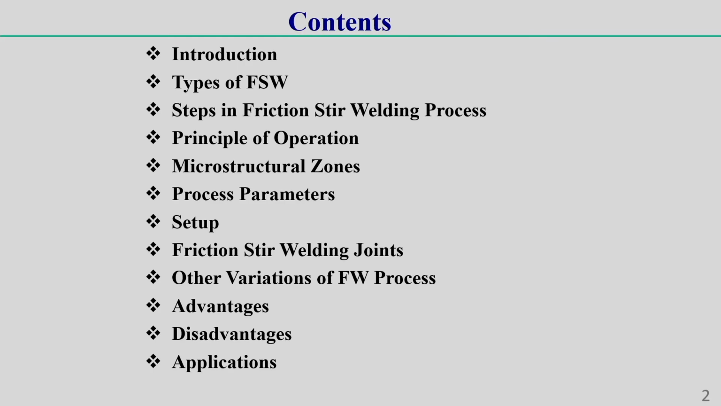Okay. Now this is the content of today's lecture. Here I will first cover the introduction, then the types of friction stir welding process, then the steps in the FSW process. I will discuss the principle of friction stir welding, its different microstructural zones, its process parameters, the setup, and the different types of joints we can make using friction stir welding. Then different categories of friction stir welding, a brief description, and finally advantages, disadvantages and applications.